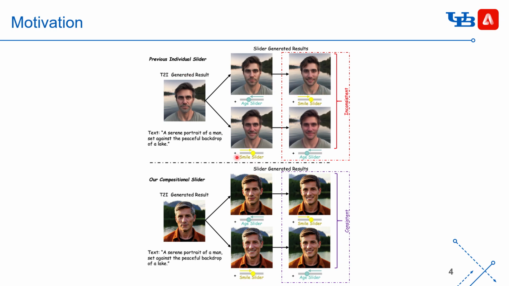But if you apply the smile slider before the age slider, this prior model will give you a closed mouth man. So this shows that attributes are entangled rather than independently controlled. But our method can get the consistent result.